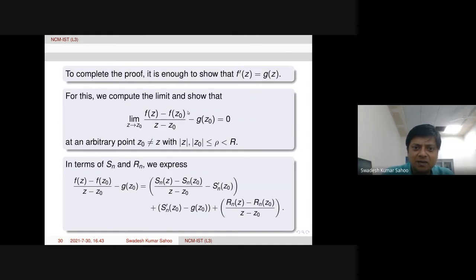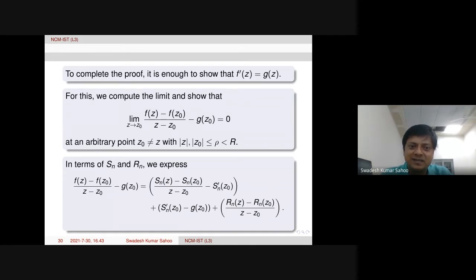So this quantity, whatever limit of this quantity we want to prove 0. Therefore this quantity we are first rewriting into 3 different terms, sum of 3 different terms. Now we are going to prove each term in modulus is less than epsilon by 3, for every epsilon positive under certain conditions. Then finally we take modulus of this, then it will be tending to 0. Since epsilon is arbitrary, we can say that this limit will be 0.